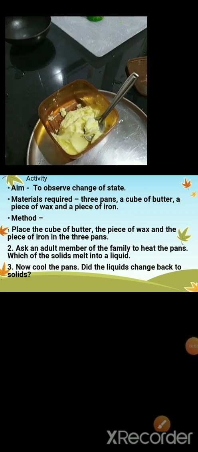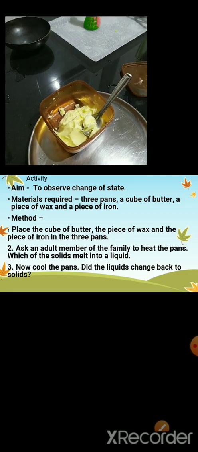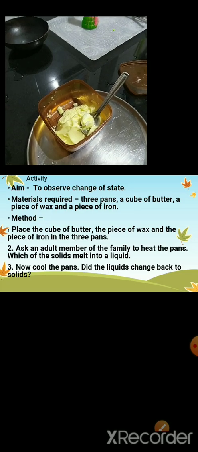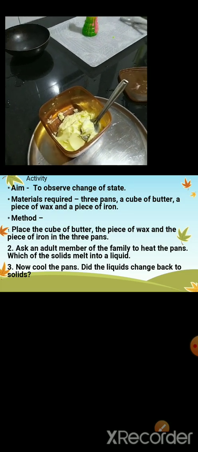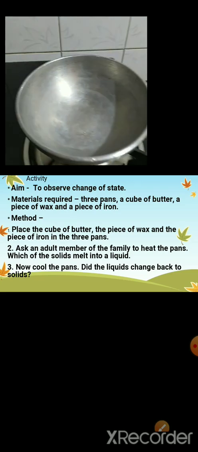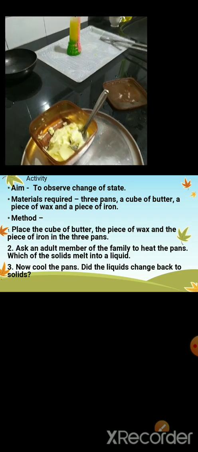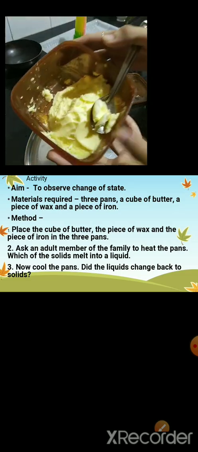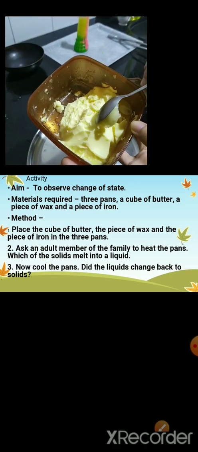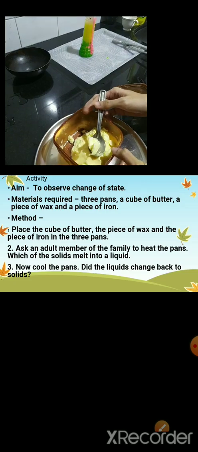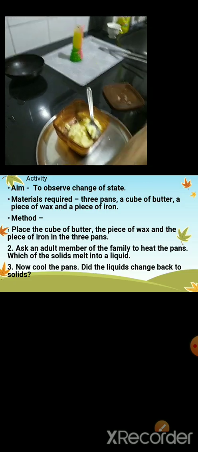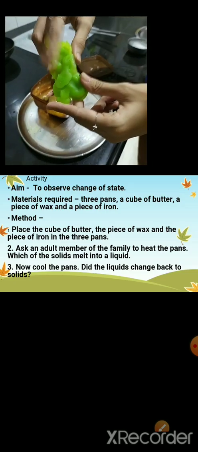Now we are going to do the second activity, that is to observe the change of state. First we are going to take a pan and some butter and a piece of wax.